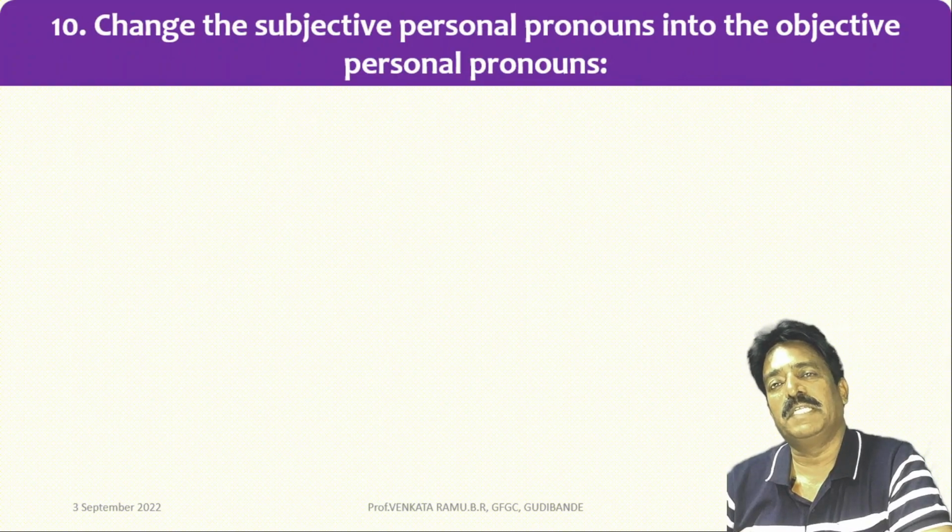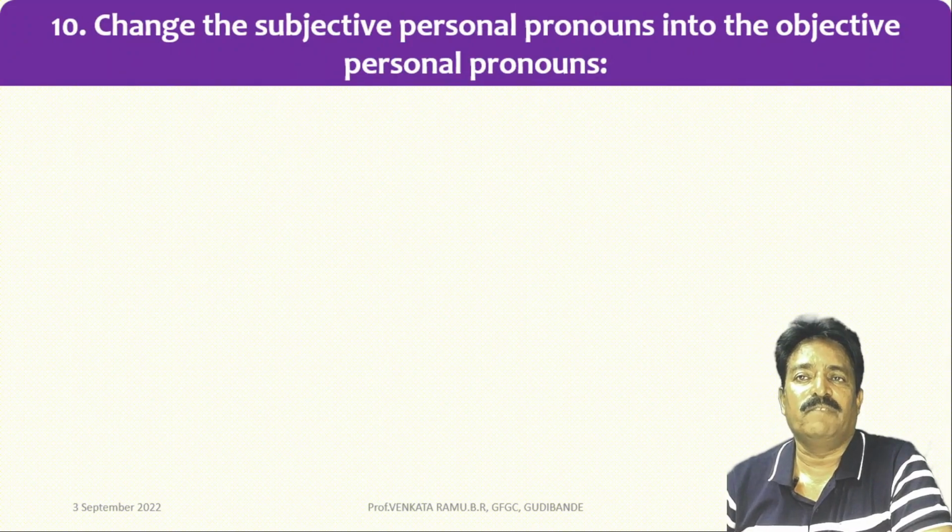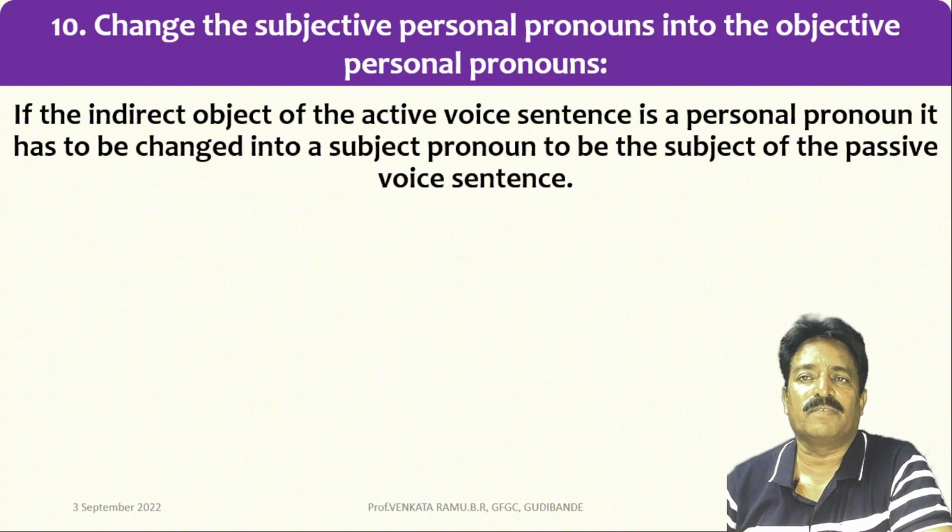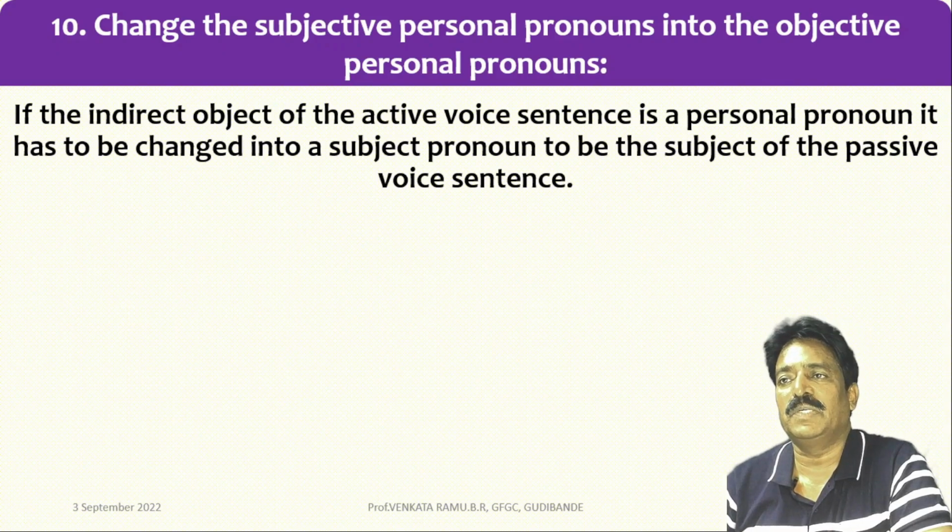With respect to changing active sentences into passive sentences, we want to consider changing the subjective personal pronouns into objective personal pronouns. If the indirect object of the active voice sentence is a personal pronoun, it has to be changed into a subjective pronoun to be the subject of the passive voice sentence.